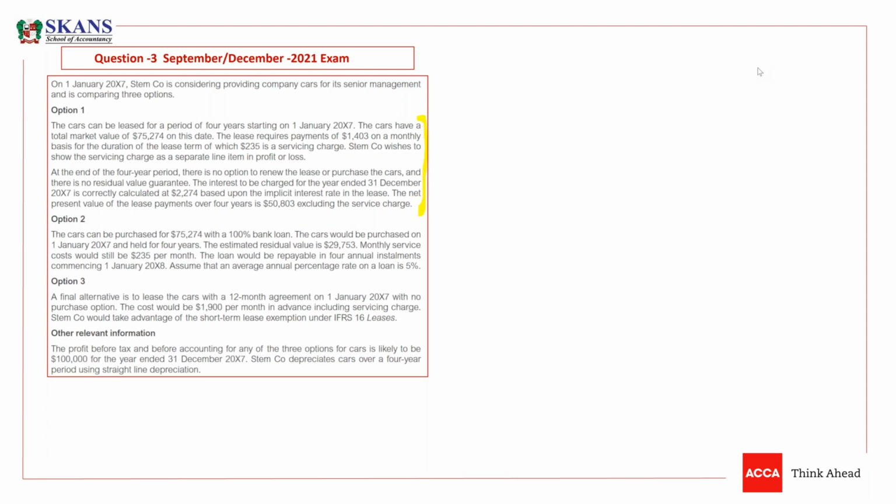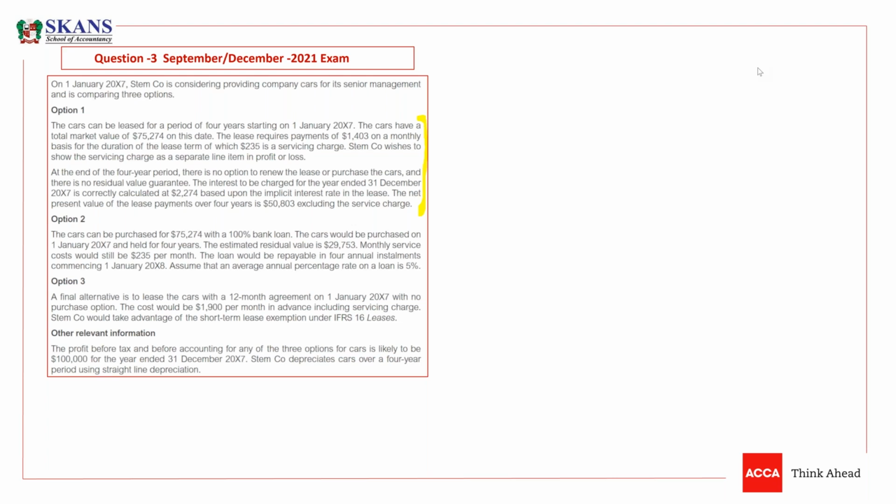So you have to pay per month 1403, but out of which 235 is a service charge. So actually you need to split. The true payment for the lease would be 1403 minus 235.